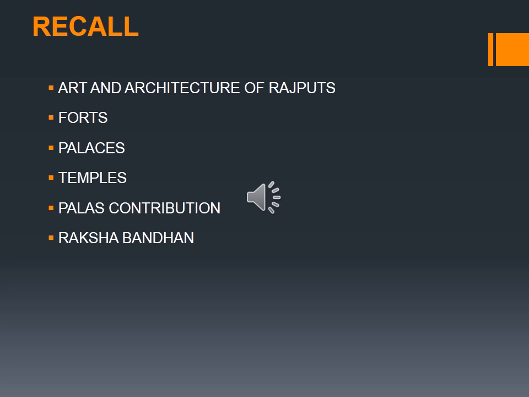We also discussed their architecture, especially their forts: Chittor Fort, Ranthambore Fort, Gwalior Fort. Then we discussed their temples, especially the Khajuraho temple, the Sun temple at Konark, and the most important one, Dilwara, the Jain temple.